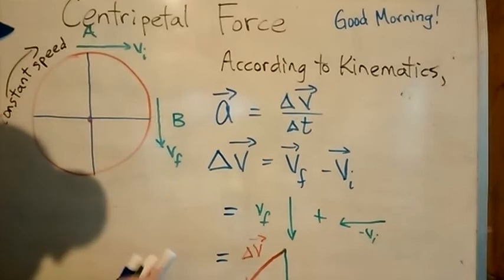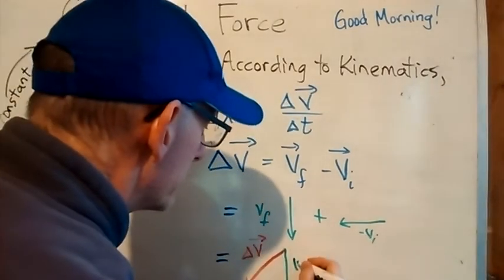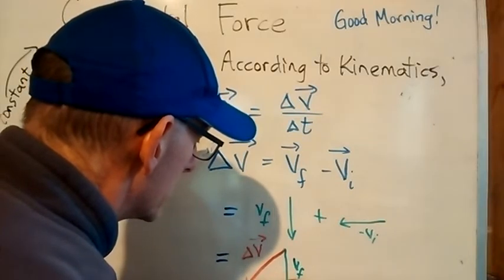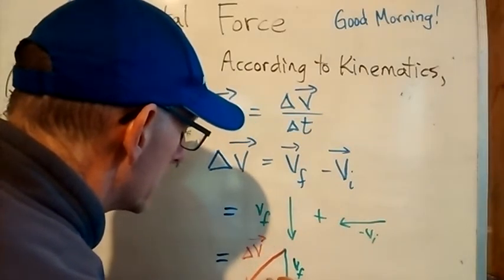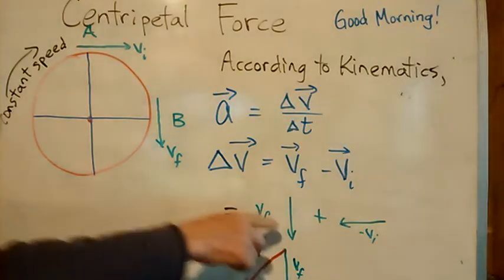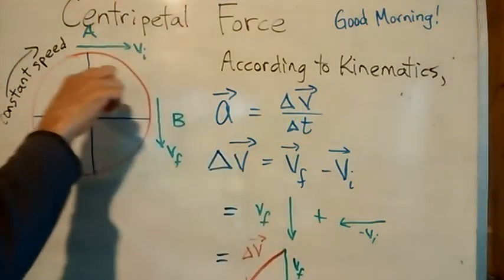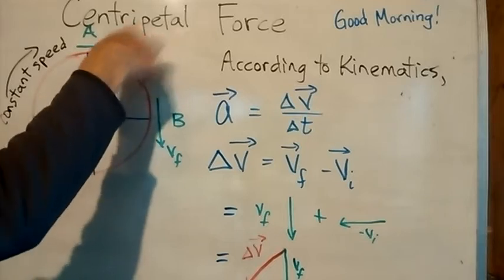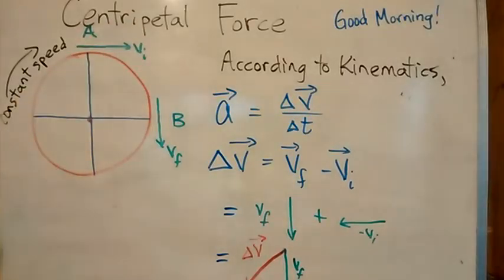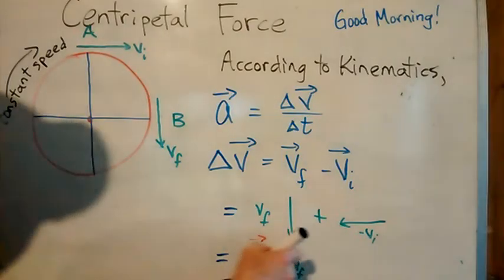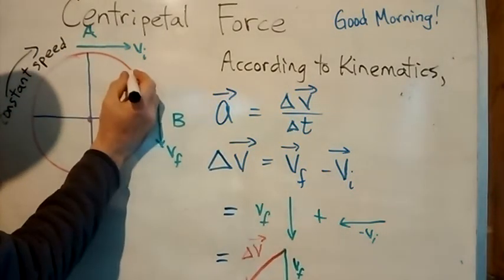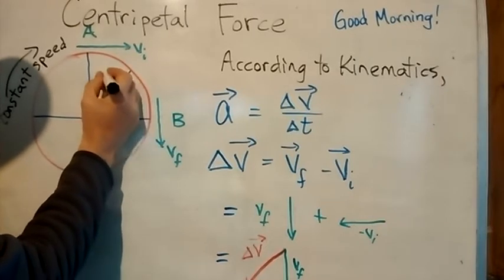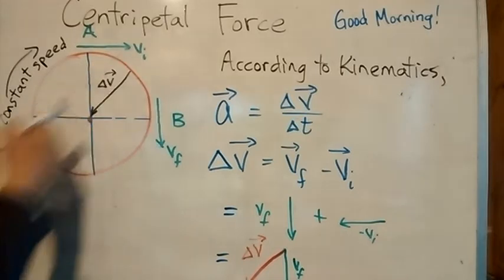So this is VF, this is minus VI, and that's my change in velocity vector. At a point between A and B, that change in velocity vector is pointing right towards the center of the circle. That's the change in velocity vector, pointing right towards the middle of the circle.